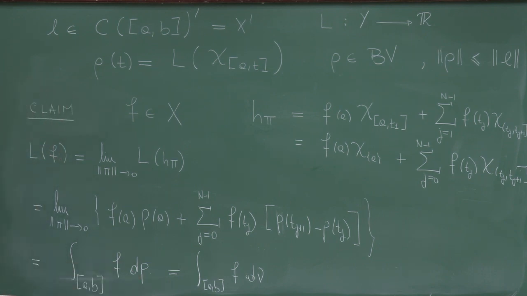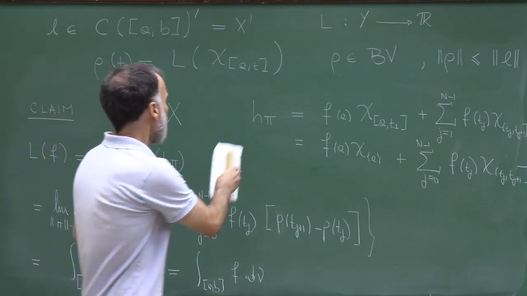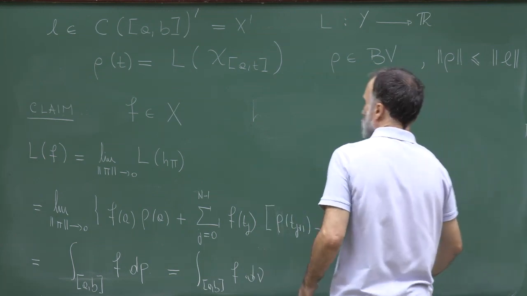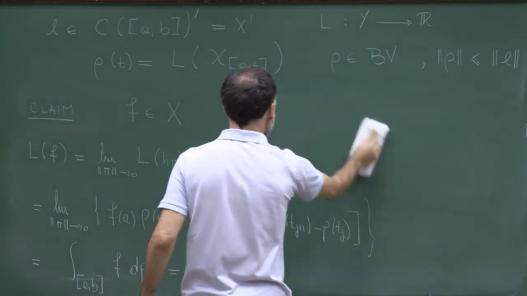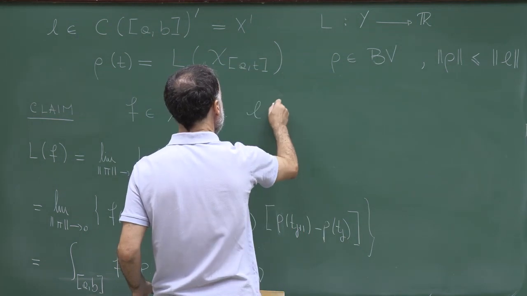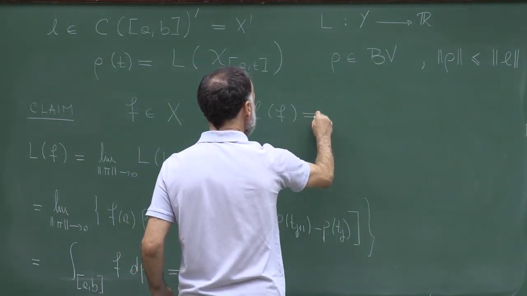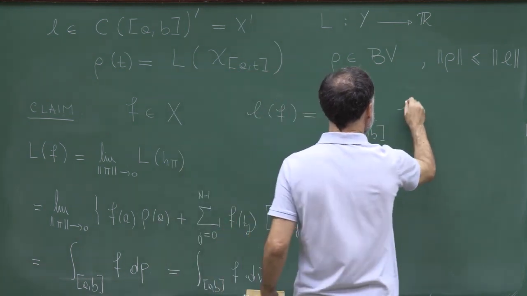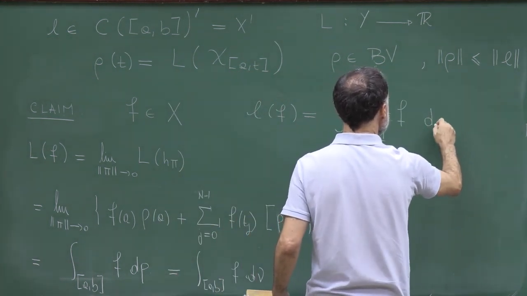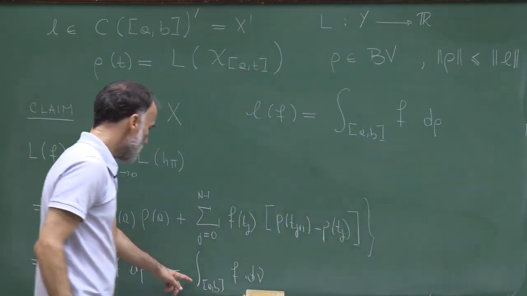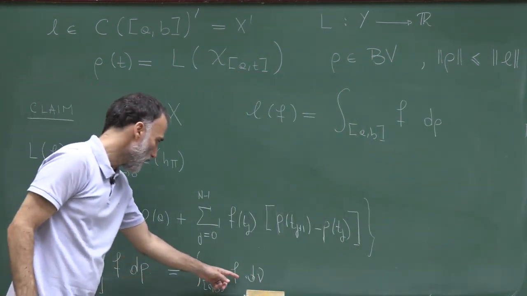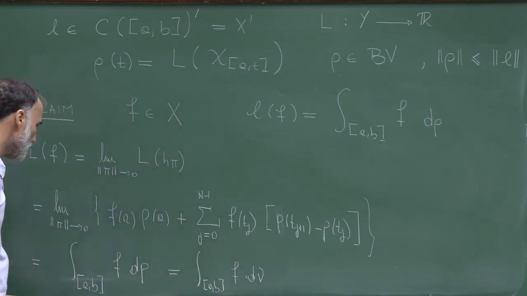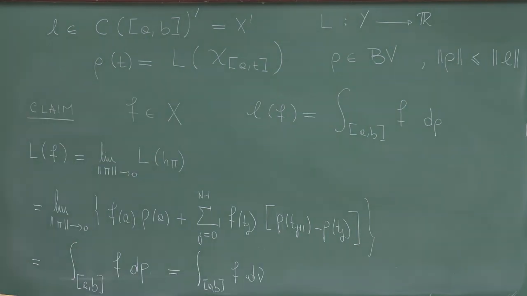So we just proved that, since capital L is an extension, the formula which we wanted, that L of f is indeed equal to the integral in the interval ab of f with respect to d rho, which is the same as the integral of f with respect to the finite signed measure nu associated to the bounded variation function rho.